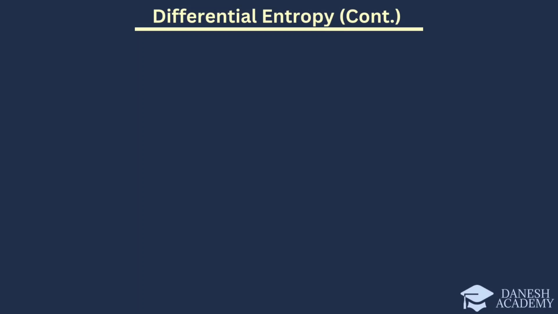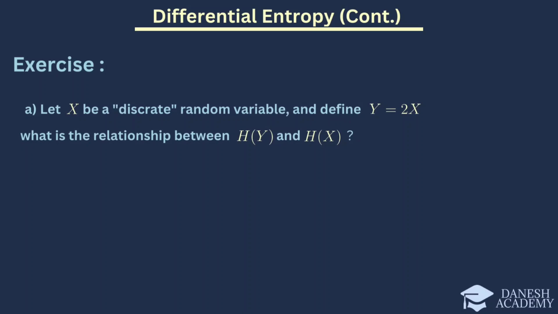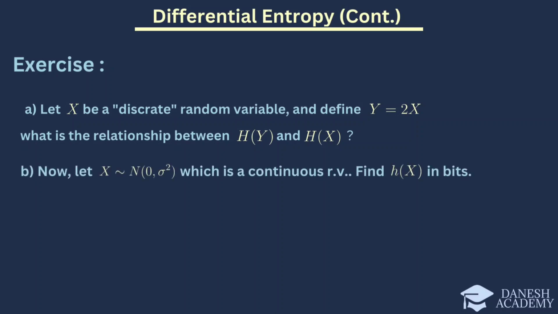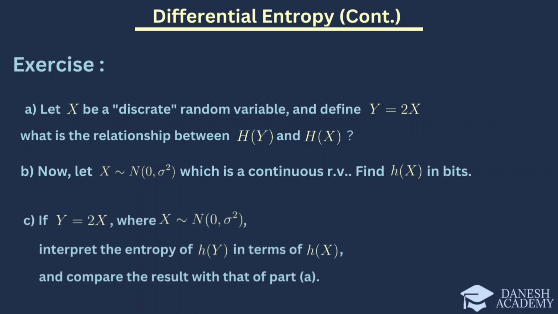Finally, we conclude our discussion on differential entropy with an exercise. In the first part, let x be a discrete random variable and define y equal to 2x. What is the relationship between H(y) and H(x)? In the second part, let x have this Gaussian distribution, which is a continuous random variable, and find H(x) in bits. And for the last part, if y is equal to 2x where x has a Gaussian distribution, interpret the entropy H(y) in terms of H(x) and compare the results with part A. Please take some time to work through these problems.